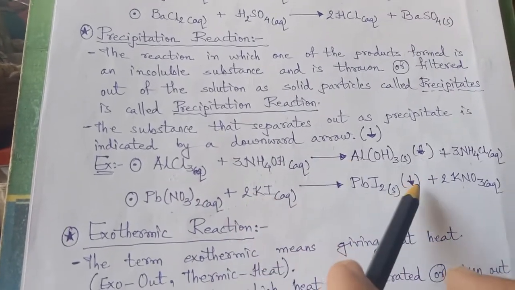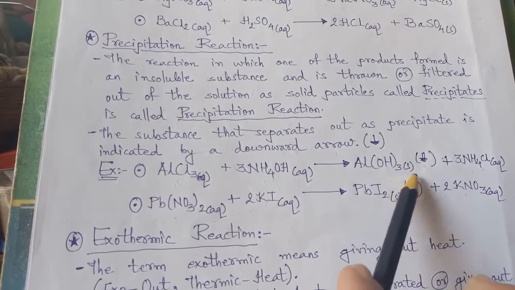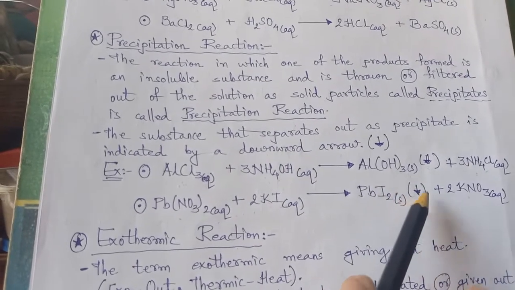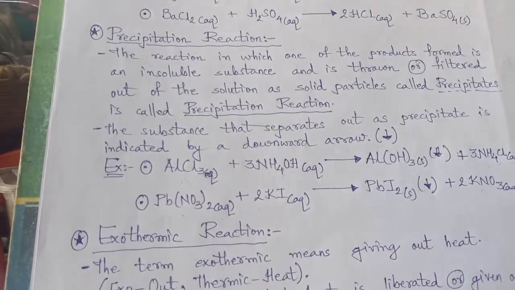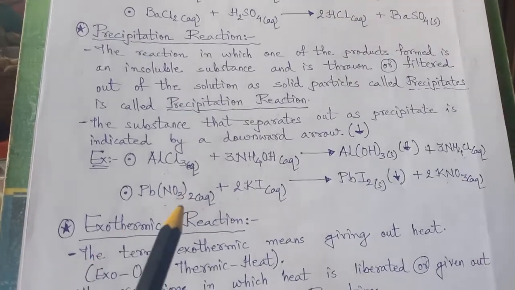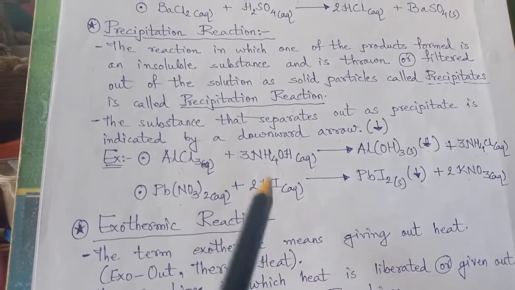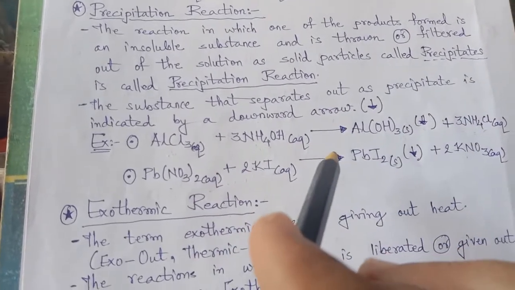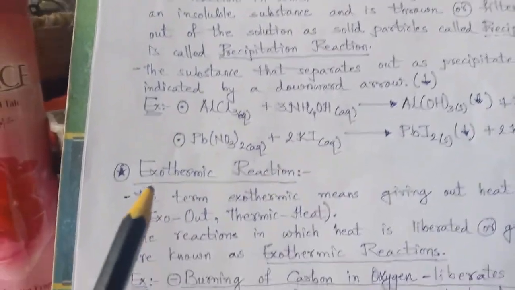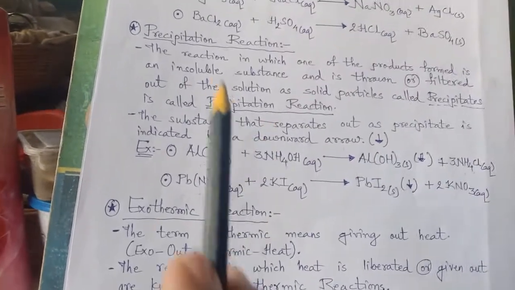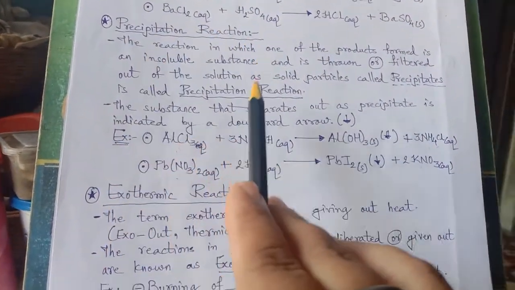And as you see, one of the products is insoluble particles, precipitates, so it is a precipitation reaction, right? So one type of reaction may undergo 2 or 3 identifications. That also you have to keep in mind. So I hope that you would have understood about precipitation reaction.